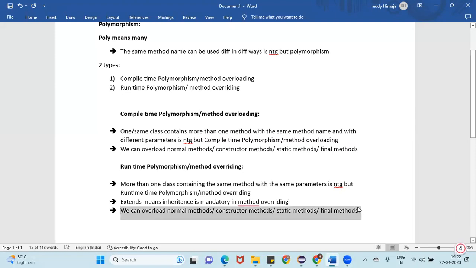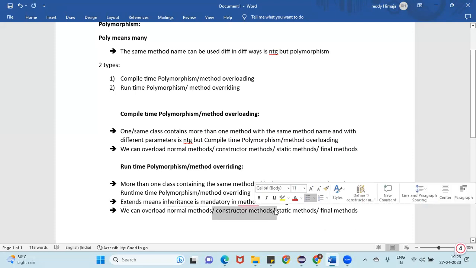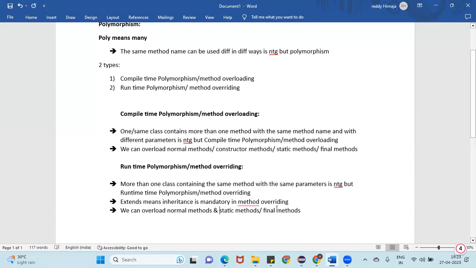And the next thing is, we can override normal methods and static methods, but we cannot override, observe carefully, guys, constructor methods and final methods.